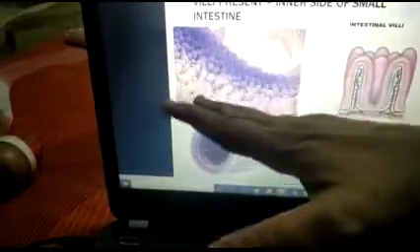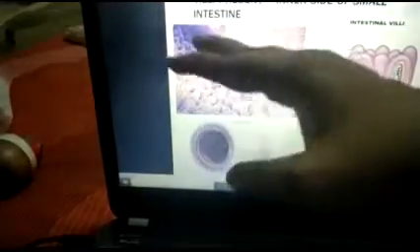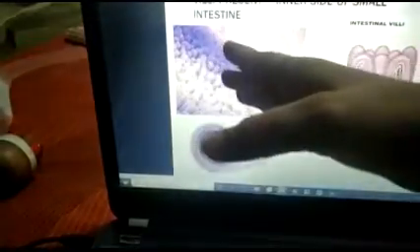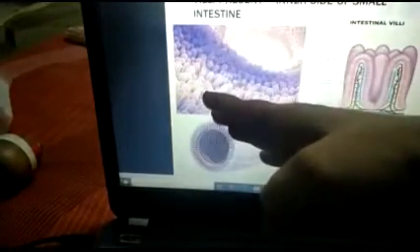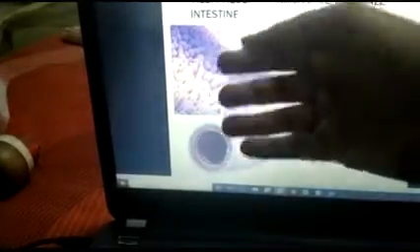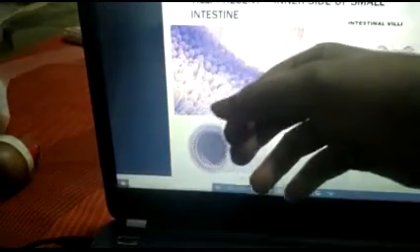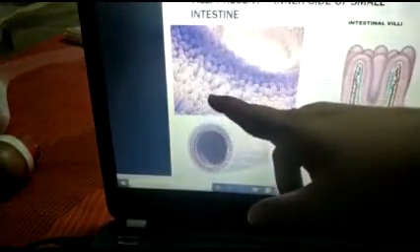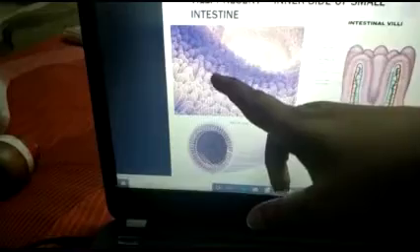They are not going to settle over there. If the surface becomes smooth, then what will happen? Heavier particles will settle at the bottom and lighter particles will move upwards. It means the proper mixing of food will not take place. That's why these villi are very important, to increase the surface area and to mix the chyme again and again.